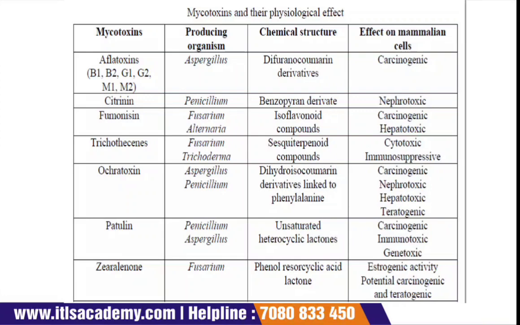Similar is citrinin. The producing organism is Penicillium, and it has a nephrotoxic effect. So as you can see, every mycotoxin, whether it's aflatoxin, or citrinin, has an effect on mammalian cells, whether in humans or animals.